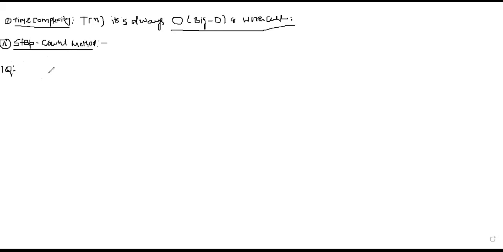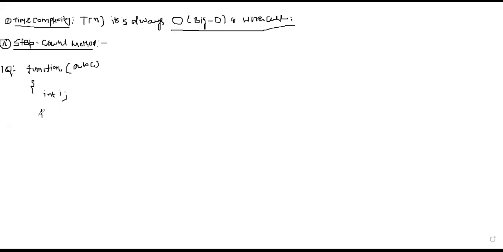Now suppose a function is given. Suppose the function is ABC. There is a variable initialization, declaration of variable i.